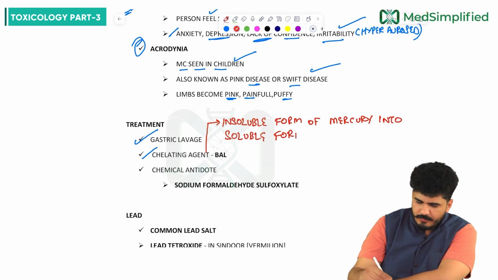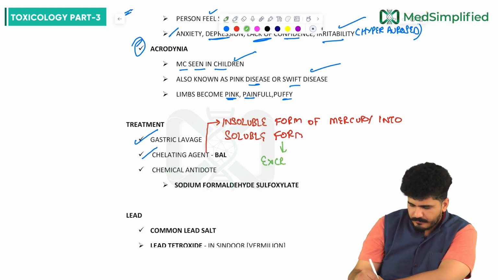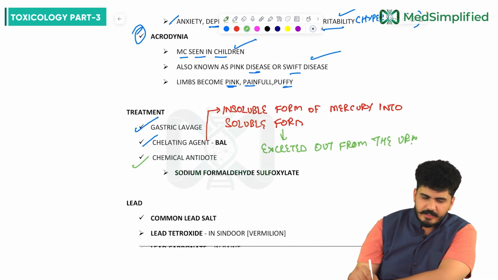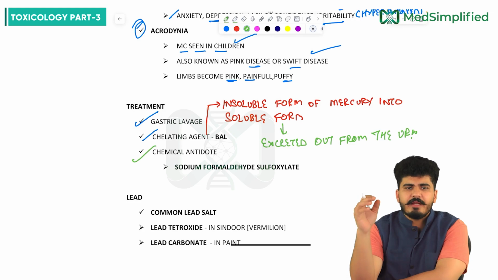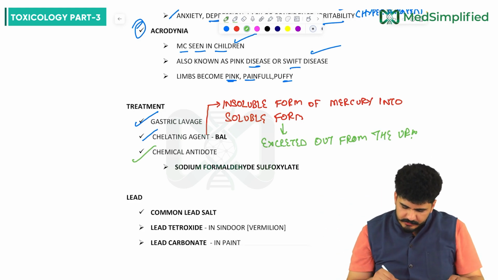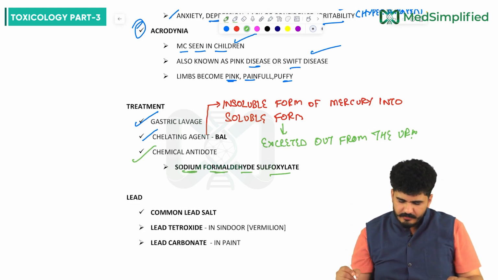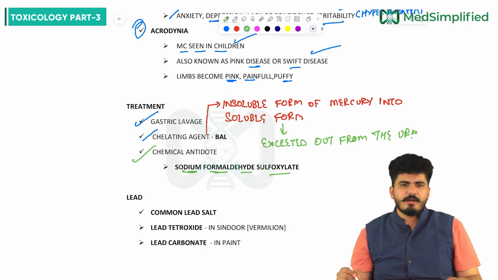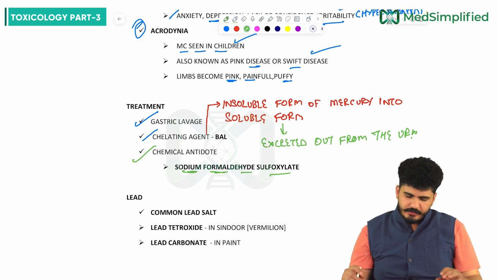If it becomes soluble, it will be excreted out from the urine. Also we can use a chemical antidote, and the chemical antidote we are using here, sir, is sodium formaldehyde sulfoxylate.